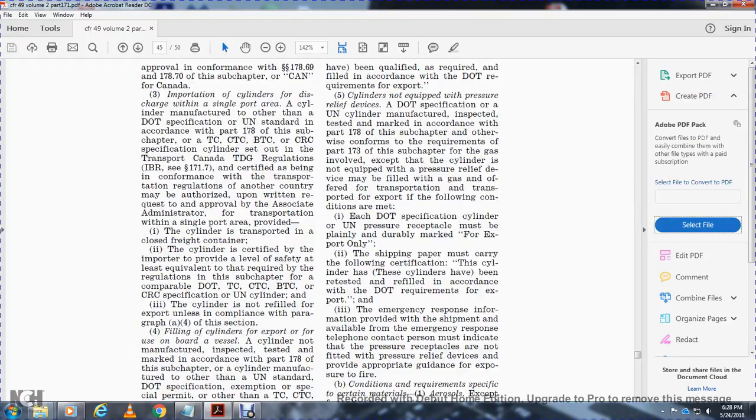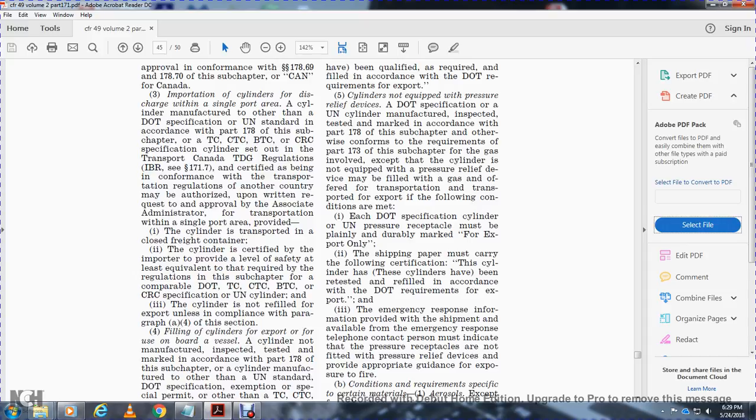The cylinder is transported with the closed, certified but improperly provided with a level of safety equivalent to that required by the regulation in the subchapter, compared with the DOT, TC, CTC, BTC, and CRC specification and the UN cylinder. Cylinder is not refilled with the export unless complying with the paragraph (a)(4) of the section. Filling with the cylinder's report export for the use on board of the vessel. Cylinder is not manufactured, inspected, tested, marked in accordance with the Part 178 of the subchapter.